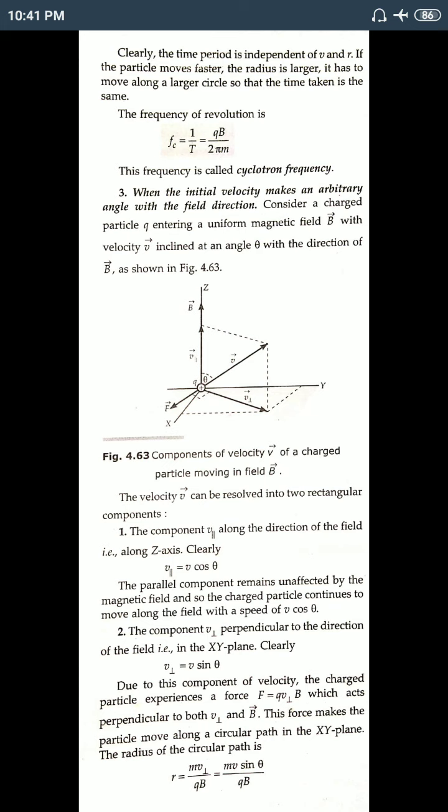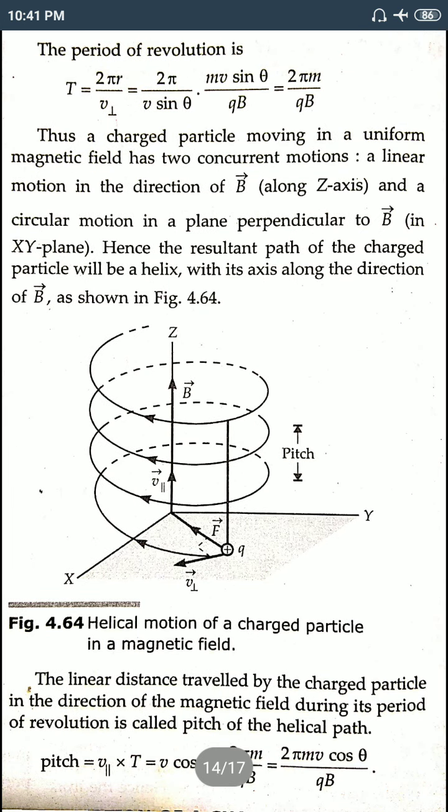But v cos theta is not affected. The charge will continue to move along the field with the speed of v cos theta. So as the particle moves in an upward direction, it also moves in a circular path. Upward direction and circular path. That structure is called helical motion. This motion is called helical motion.